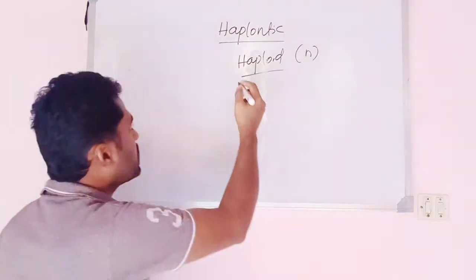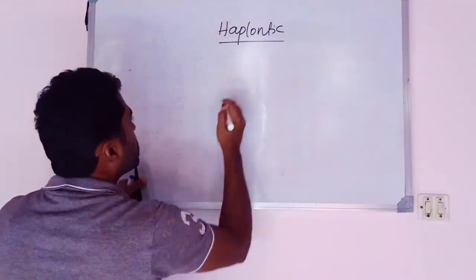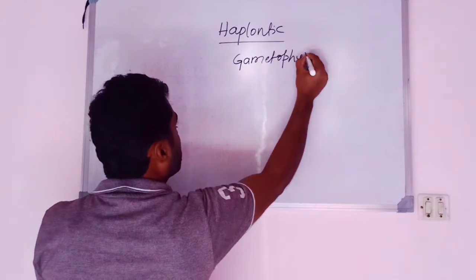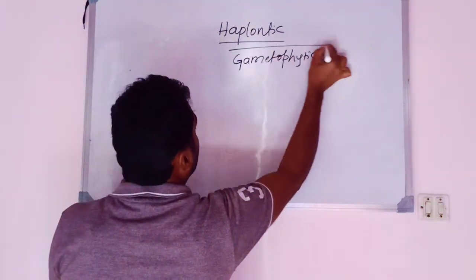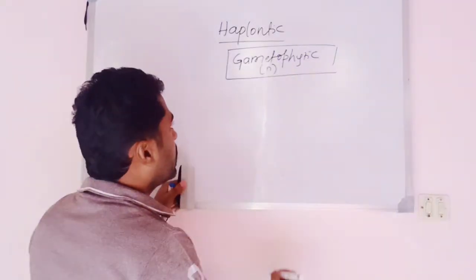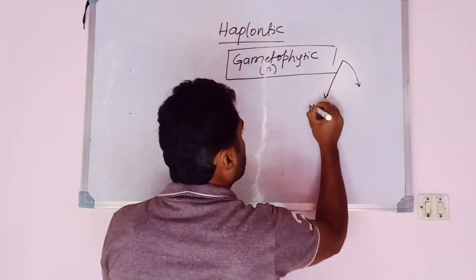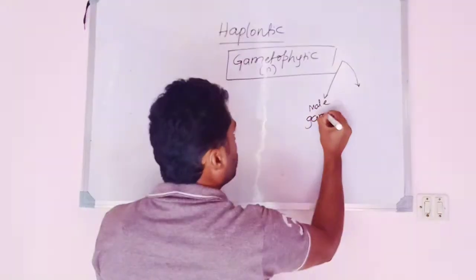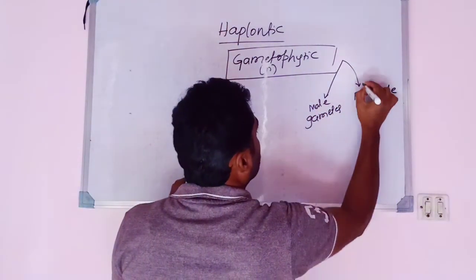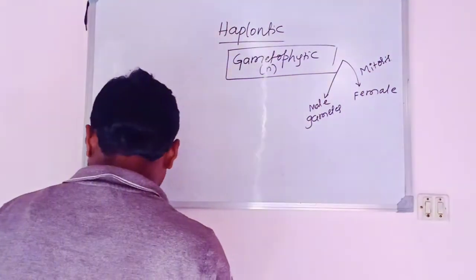So let us look into what is a haplontic life cycle here. In algae also the plant body is a gametophyte. The gametophytic plant body is a dominant one, a photosynthetic one, and an independent form, which is haploid in nature. This haploid gametophytic plant body produces the male and female gametes by means of mitosis. There is no chance of meiosis during the formation of gametes.